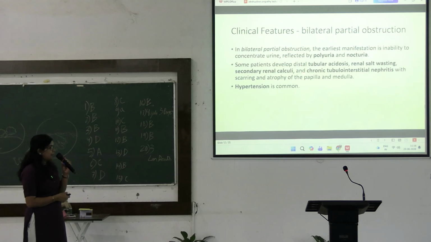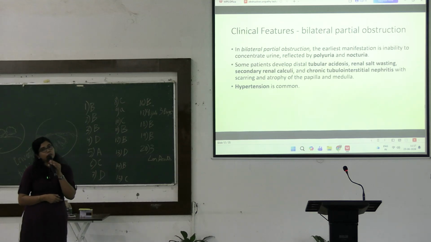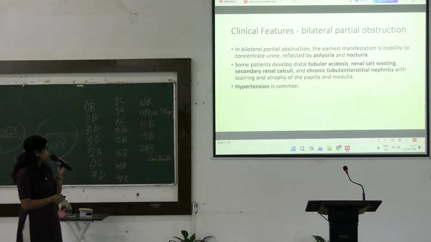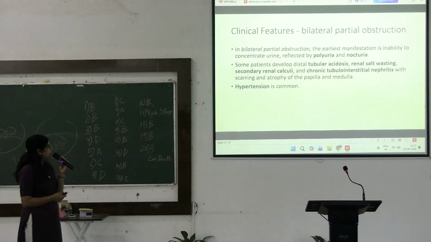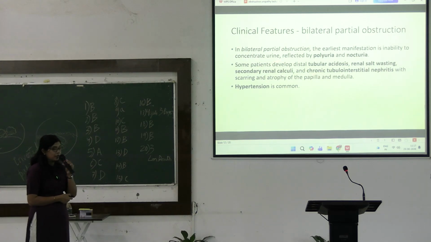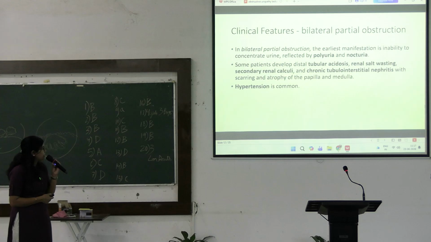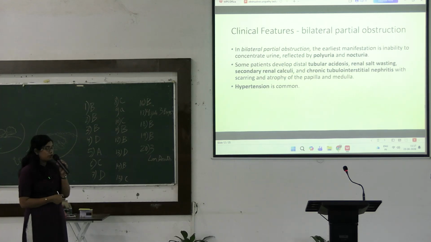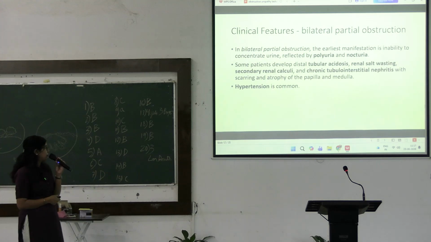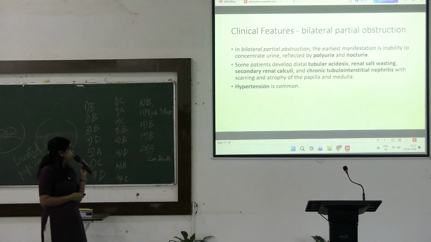Okay, now coming to bilateral partial obstruction. So in this case, both the kidneys are somewhat affected. So in this case, the earliest manifestation will be inability of the kidney to concentrate the urine, resulting in polyuria and nocturia. Some patients will develop tubular acidosis, renal salt wasting, secondary renal calculi, chronic tubulointerstitial nephritis with scarring and atrophy of the papilla and the medulla. Hypertension is common in this case.